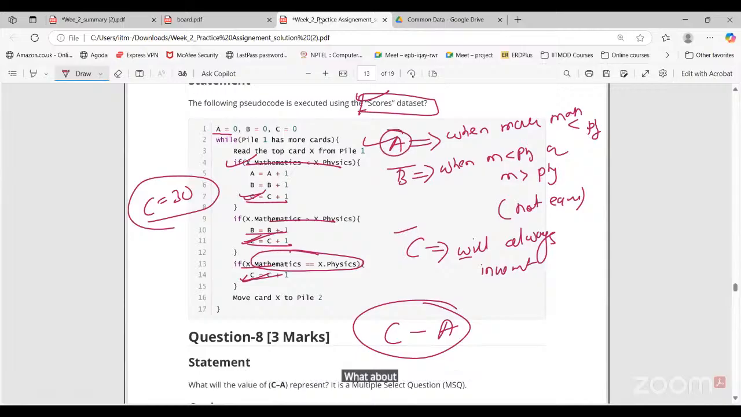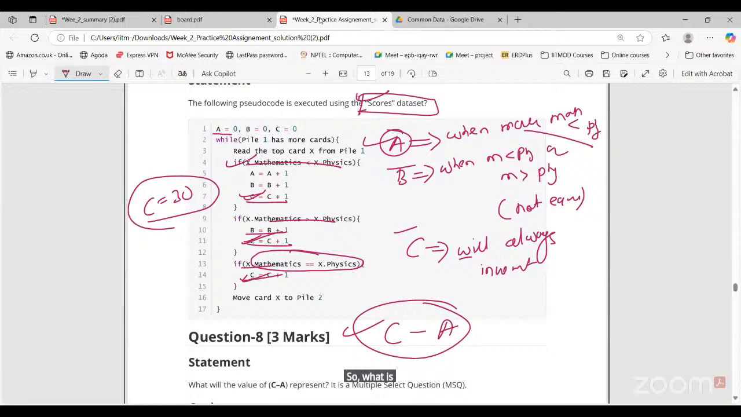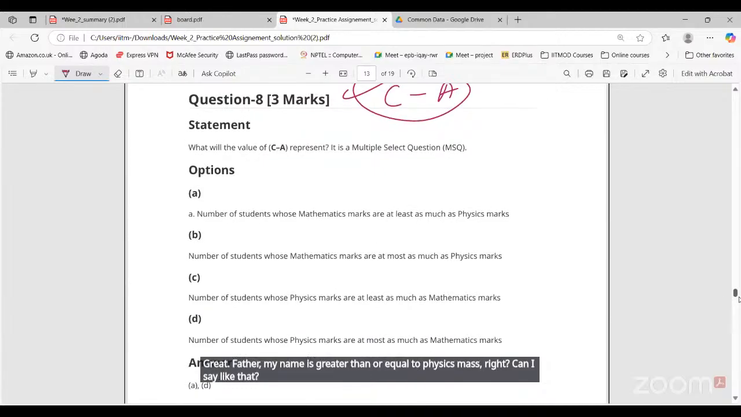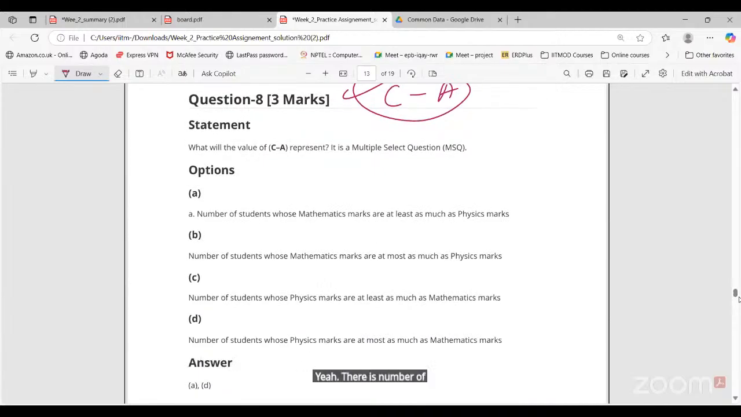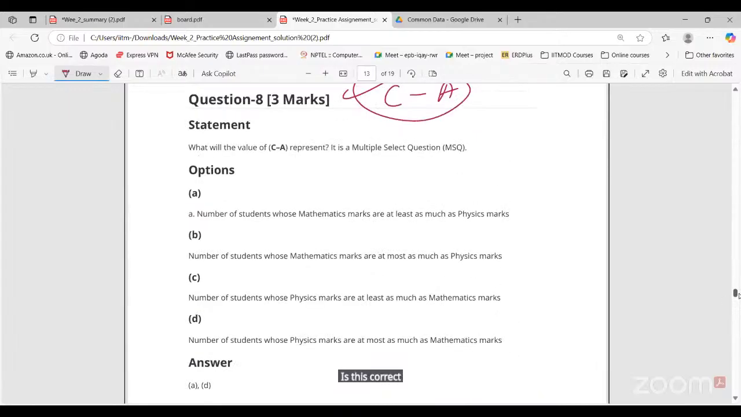What about A? A will increment only when mathematics marks is less than physics marks, right? So what is C minus A here? Tell me. C minus A is when maths is greater than or equal to physics. Great. Mathematics marks greater than or equal to physics marks, right? There is the number of students whose mathematics marks are at least as much as physics marks. Is this correct?